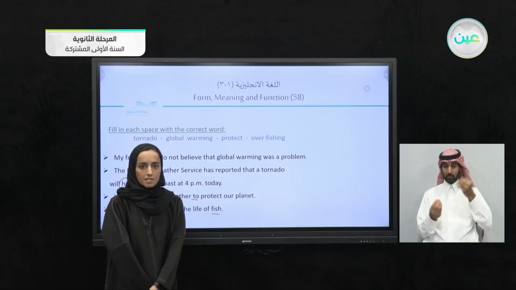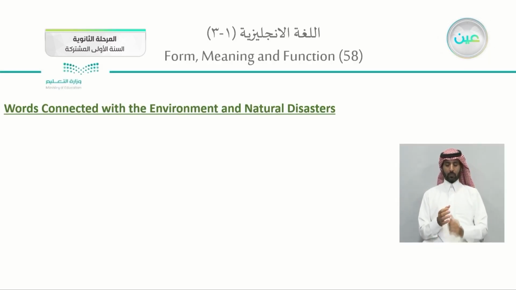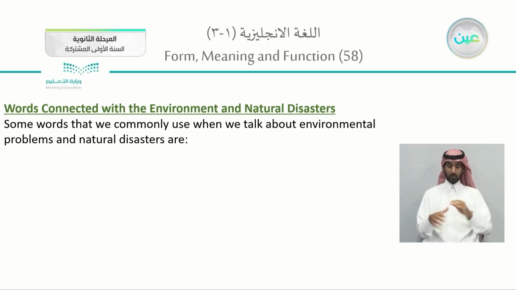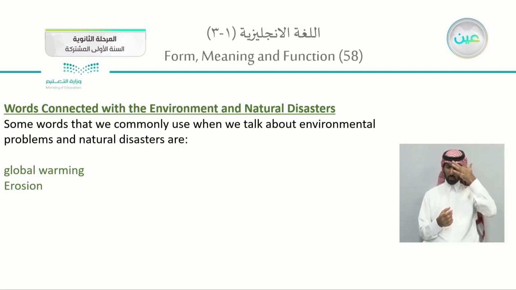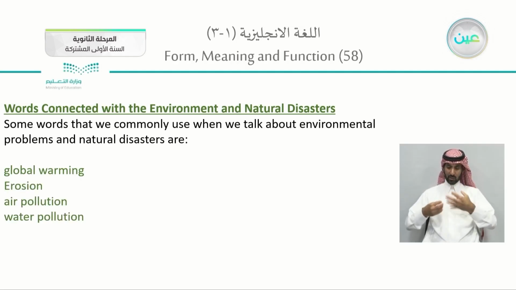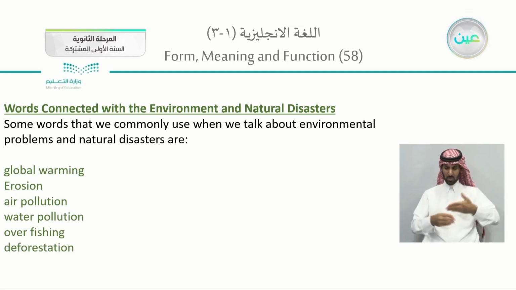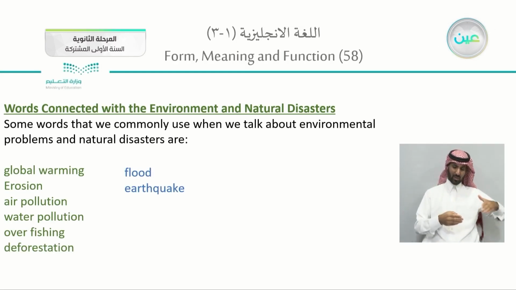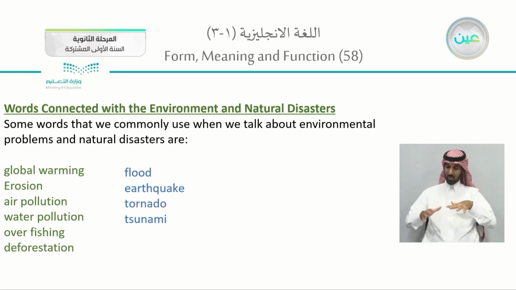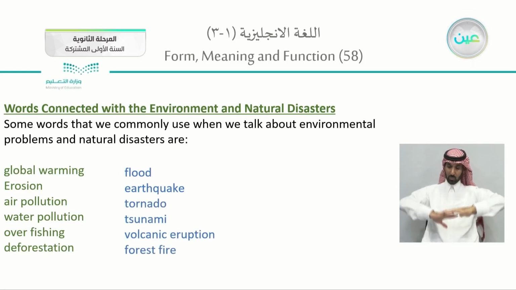Overfishing threatens fish. Okay, in your books, page 58, words connected with the environment and natural disasters. Some words that we commonly use when we talk about environmental problems and natural disasters are, here is the list: global warming, erosion, air pollution, water pollution, overfishing, deforestation, flood, earthquake, tornado, tsunami, volcanic eruption, forest fire.